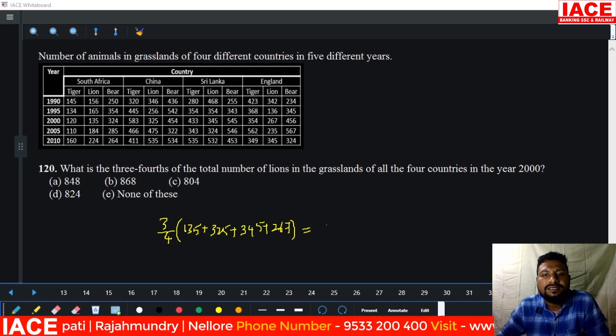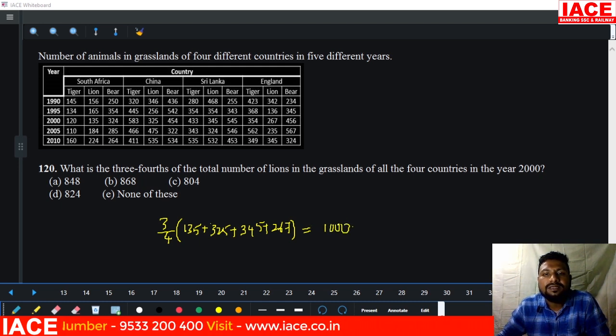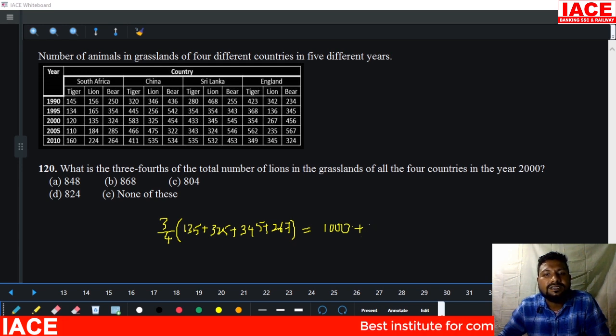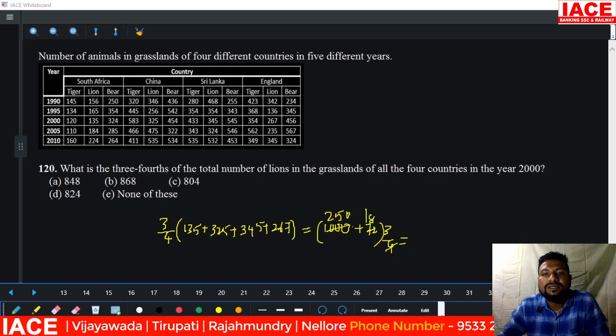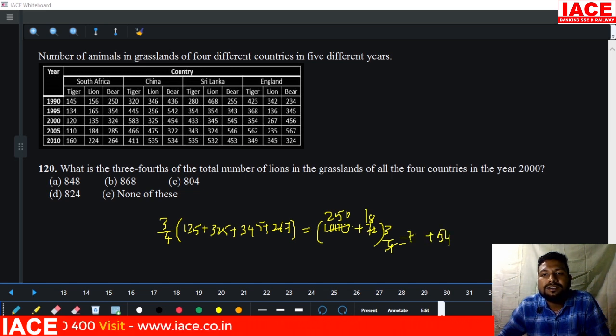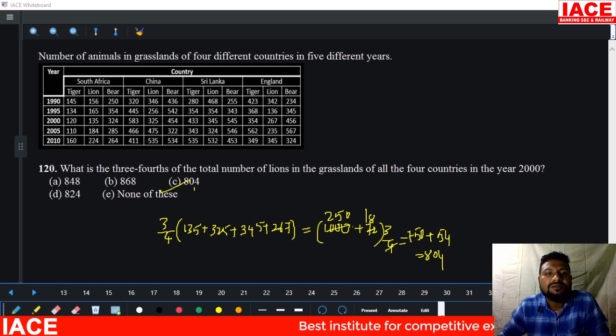If we add all the hundreds, it becomes 1000. And if you add extra 25 plus 35 is 60, 60 plus 45 is 105, 105 plus 67 is 72 remaining, and 1000 is already there. Out of this we require 3/4. 4 to 1000, how many times? 250 times. 4 to 72, how many times? 18 times. 18 times 3 is 54, plus 3 into 250 is 750. It is 750 plus 54, equal to 804. It is 3/4. That means option C here.